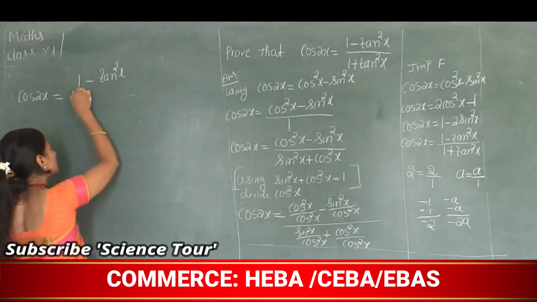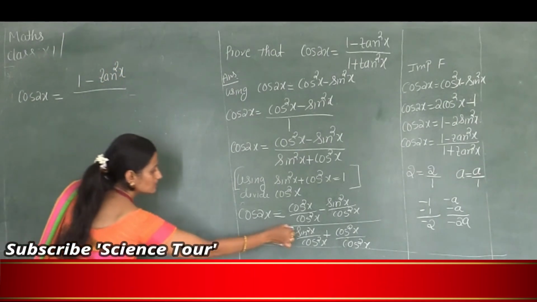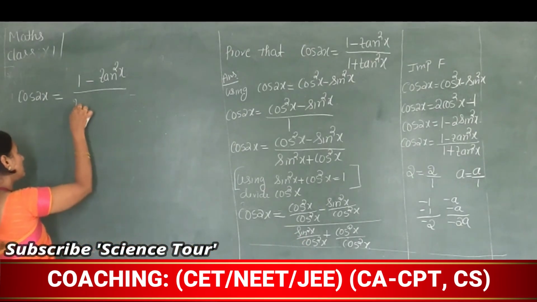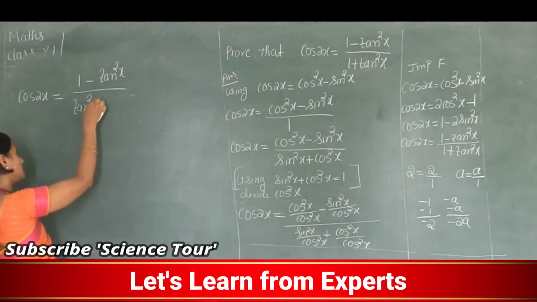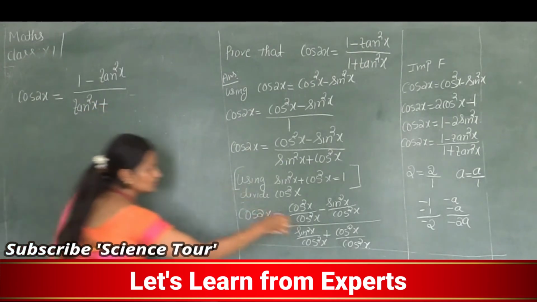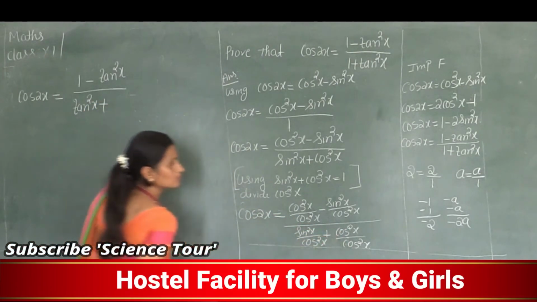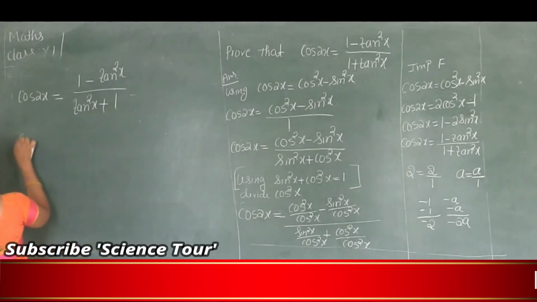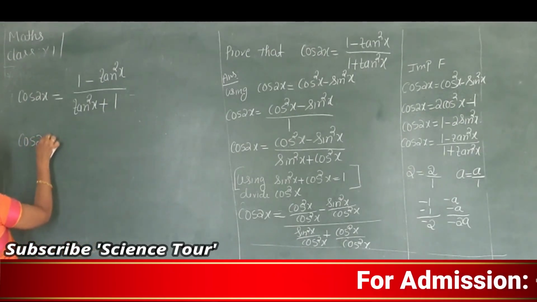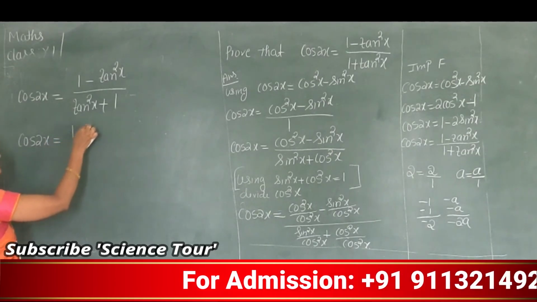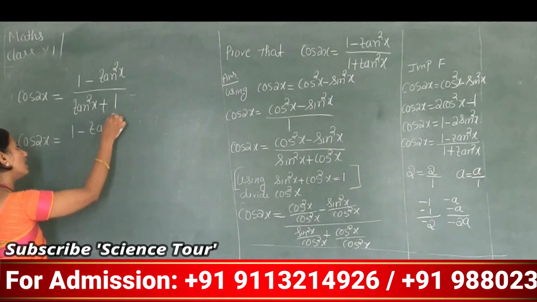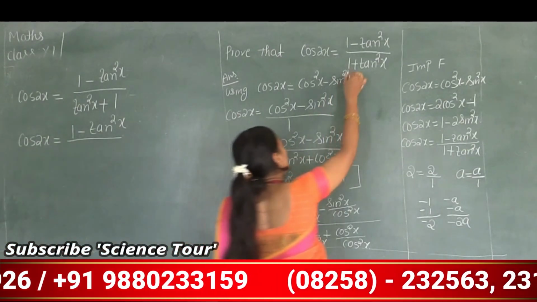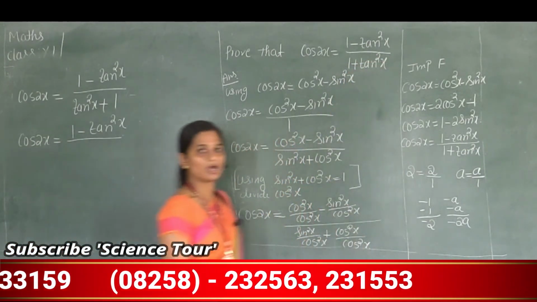Divided by sin square x divided by cos square x, again it is tan square x, plus cos square x divided by cos square x is 1. Is it the answer? Yes. Therefore cos 2x is equal to 1 minus tan square x divided by, see, your answer is 1 plus tan square x.